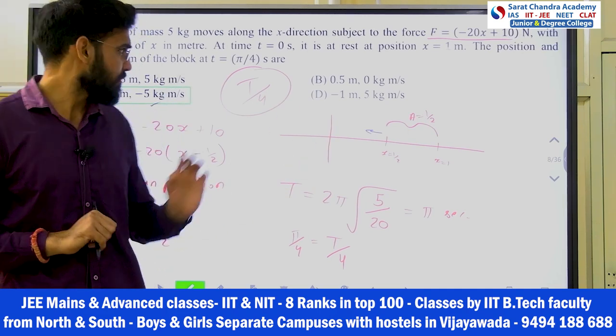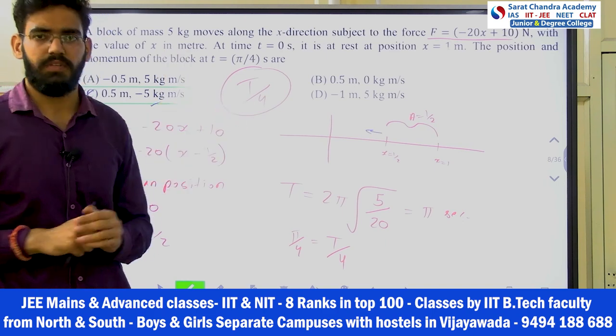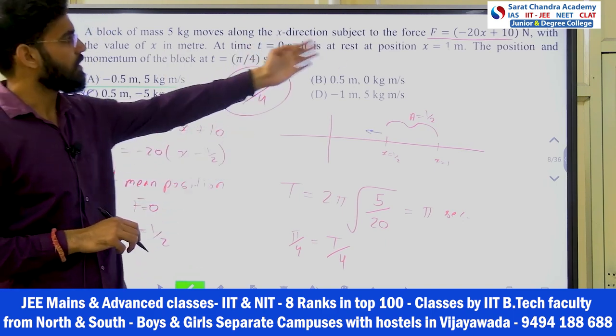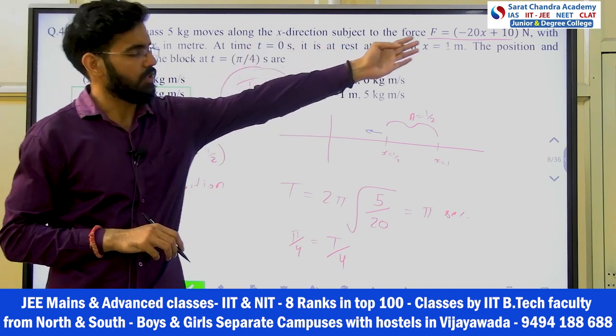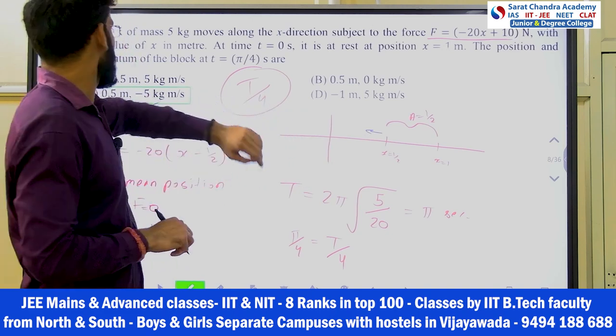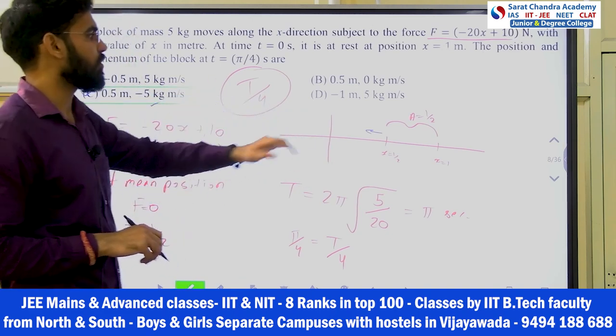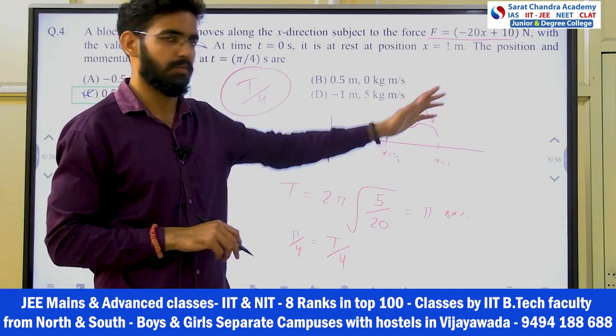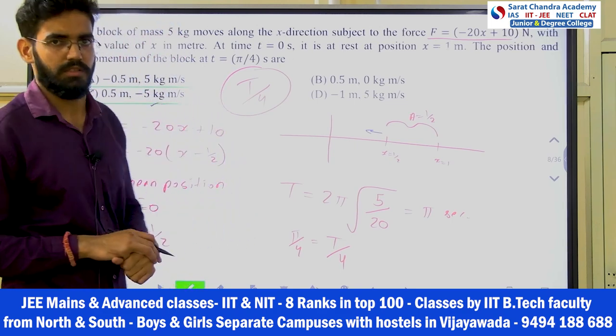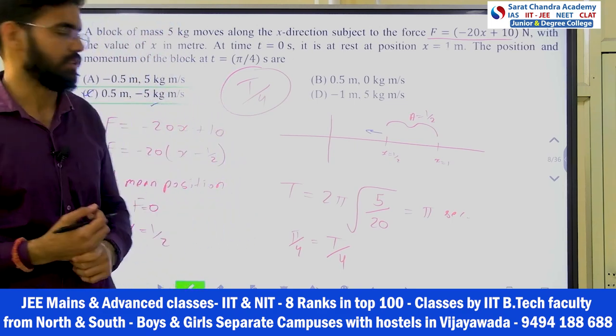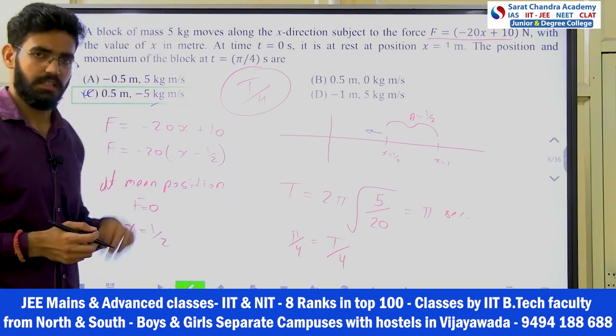I hope this is clear. This is a very basic question of SHM, not basic we can say, but this kind of question we do in the notes, where the mean position is shifted, and we calculate the position and everything. Momentum is a little bit higher order, just multiply the mass with the velocity. Momentum everyone knows that. I hope this question is clear.